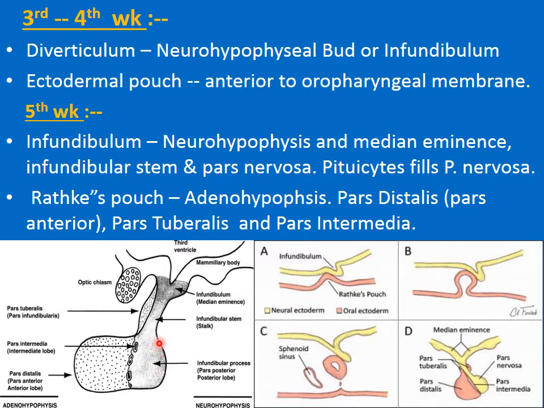Initially it is a cystic one having a lumen. Later on, the cells lining its wall, which are the neuroepithelial cells of the neural tube, proliferate and fill the lumen of the pars nervosa and convert it into a solid structure.